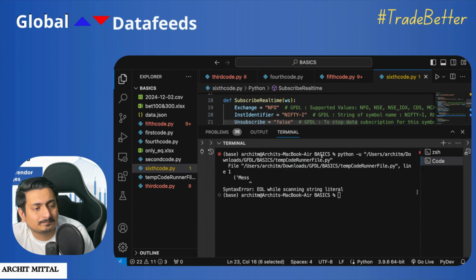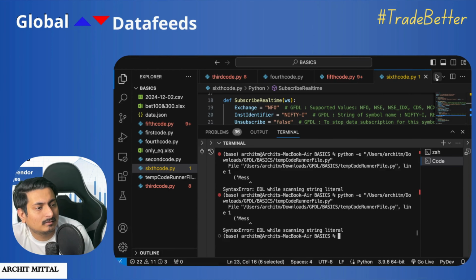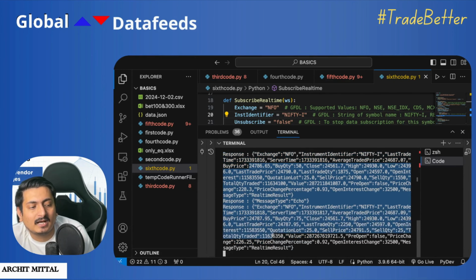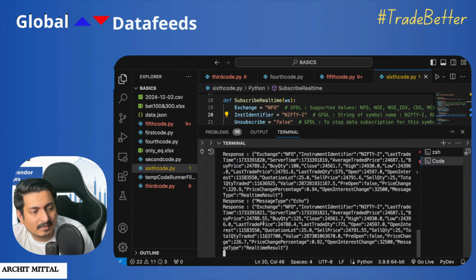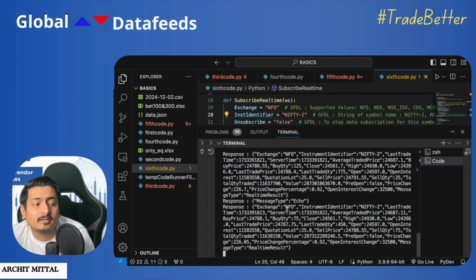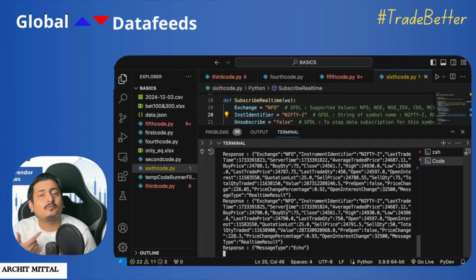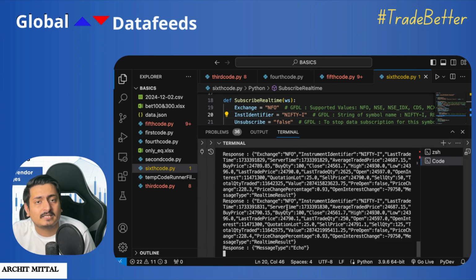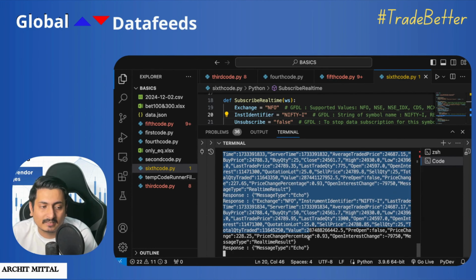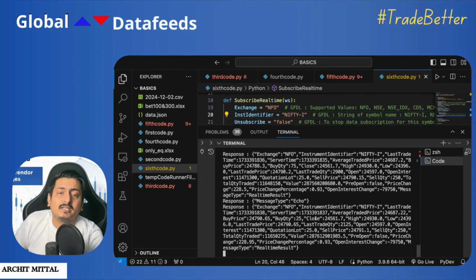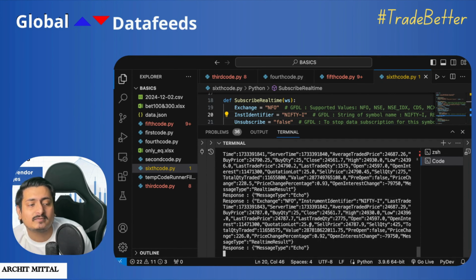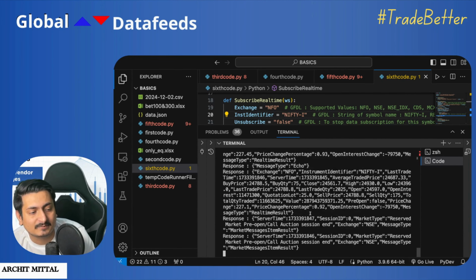Let me run this code. So you can see the code is running and the response is coming automatically again and again and again in this system, right? It is also known as tick by tick data, and it is continuously coming, showing what is happening in the market every tick. It has last traded quantity, last traded price, sell price, buy price. All the values are given in this manner. Is it interesting? You can use this for your stop losses, targets, your entries, your exits. You can create a proper code using all these values when you are writing your algo trading systems.